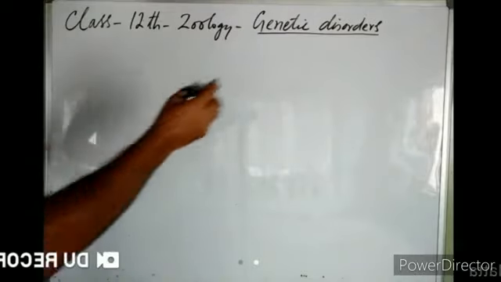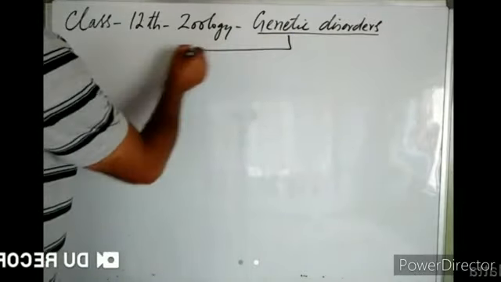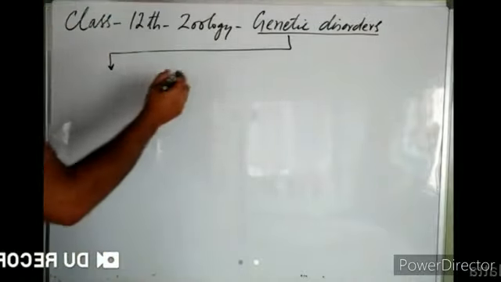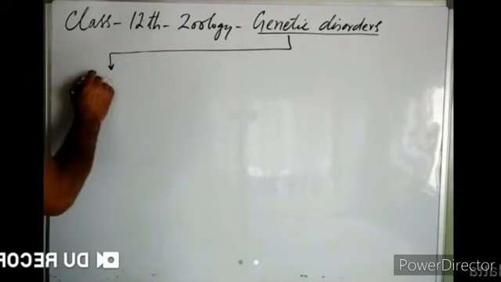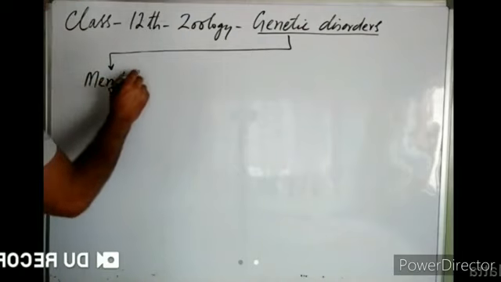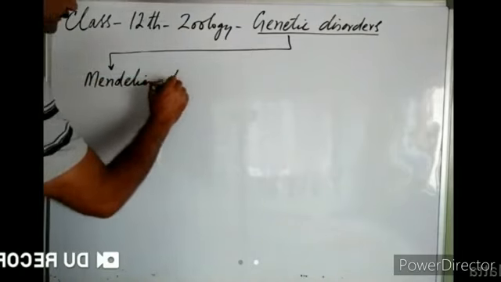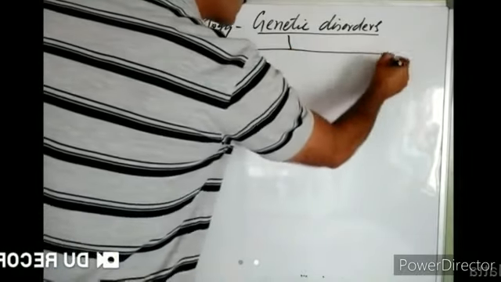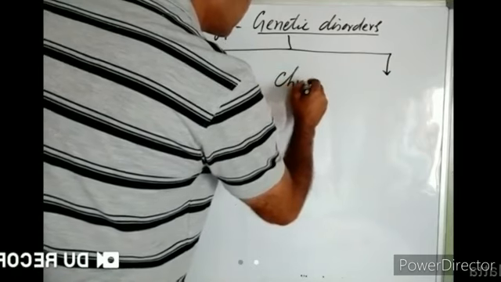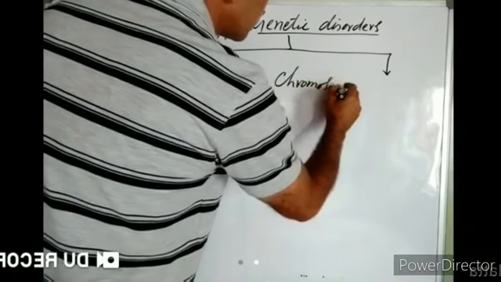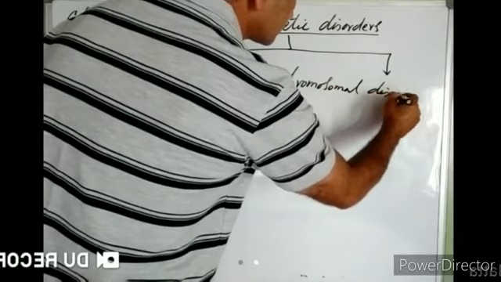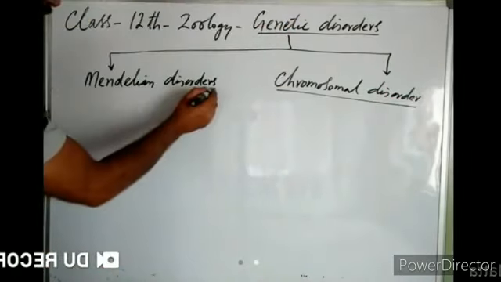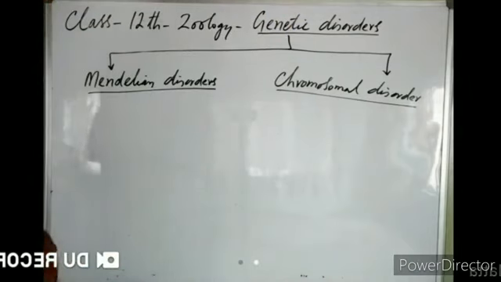Genetic disorders are classified into two types: Mendelian disorders and chromosomal disorders. So what is a genetic disorder first? Can you tell me what is a genetic disorder?